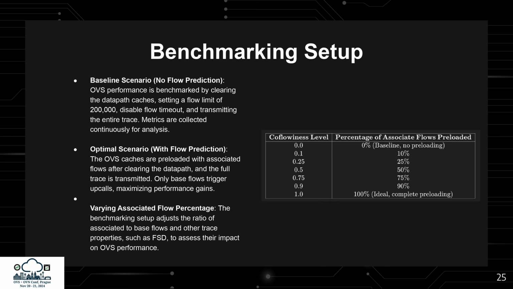maximizing performance gains. Additionally, we adjust the ratio of associated to base flows and modify trace properties like flow size distribution to assess their impact on OVS performance. All the ratios we used are shown in the table to the right, and this is what we refer to as coflowiness. Remember this term, as it will be important later on.